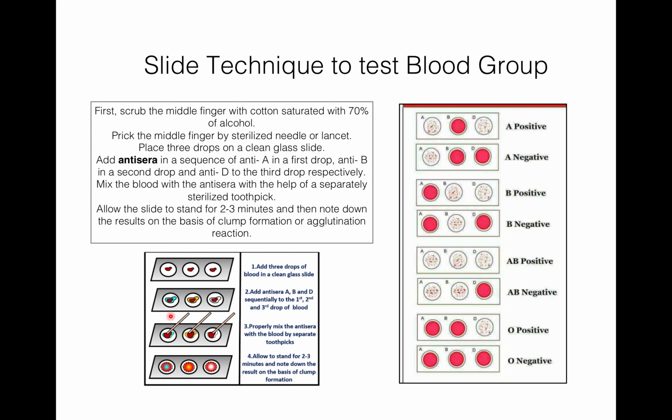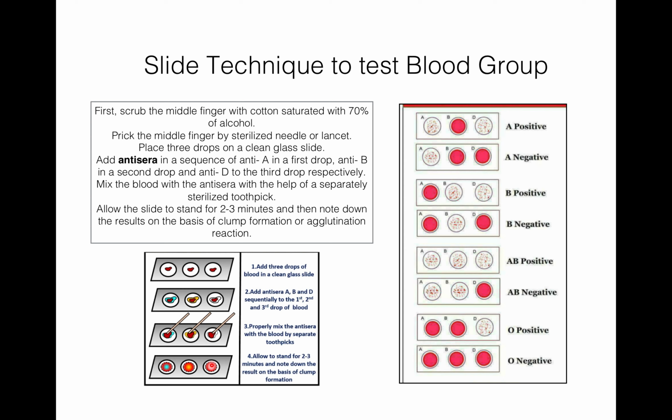After adding anti-A, anti-B, and anti-D to all the drops, we will mix the blood with the anti-sera with the help of a separately sterilized toothpick. Then we allow the slide to stand for 2-3 minutes. And then we note down the result, which is based on clump formation or the agglutination reaction.